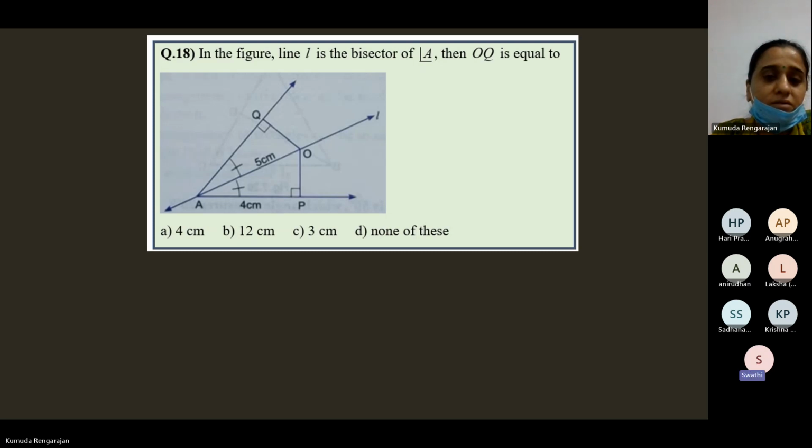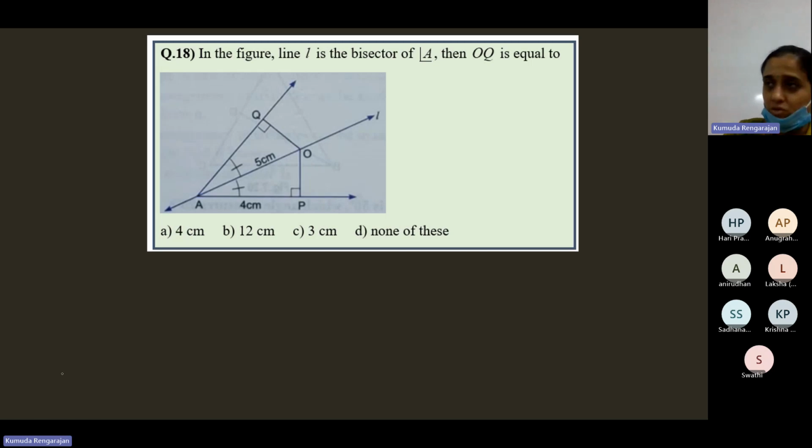OQ equals OP. In the NCERT textbook, it will be given that OP and OQ are equal perpendiculars to the arms of angle A. So there you would have taken OP is equal to OQ. Here it's not mentioned, so we cannot. Equal perpendiculars meaning OP is equal to OQ, and they're also perpendicular. That is, OP is perpendicular to this arm, and OQ is perpendicular to this arm.